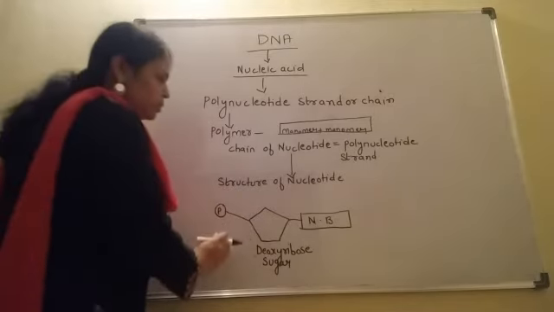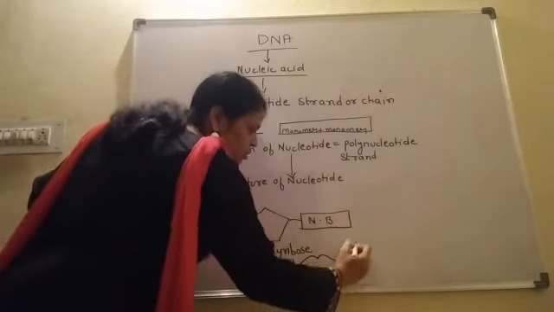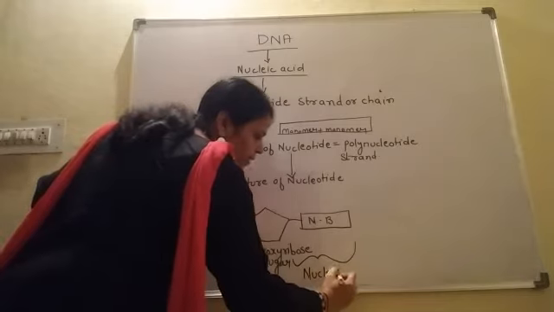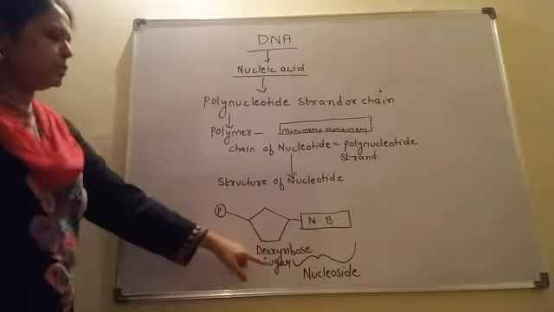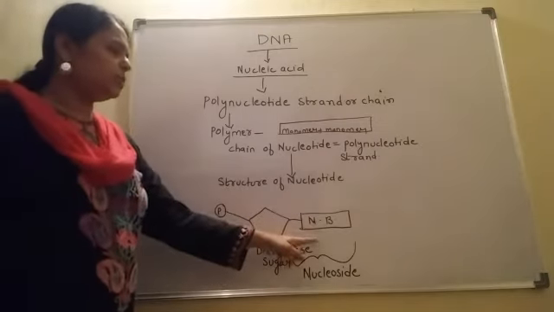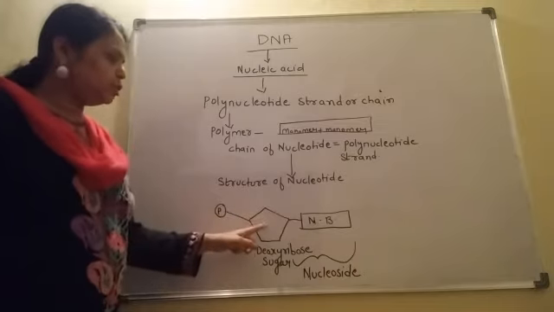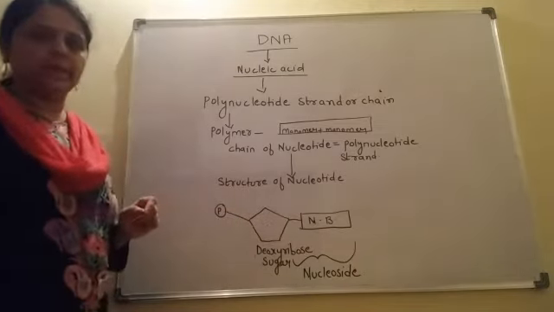If you remove phosphate from a nucleotide, then this structure is called a nucleoside. Very important question for both IP as well as NEET. Sugar plus nitrogen base is called a nucleoside. Phosphate plus sugar plus nitrogen base is called a nucleotide.